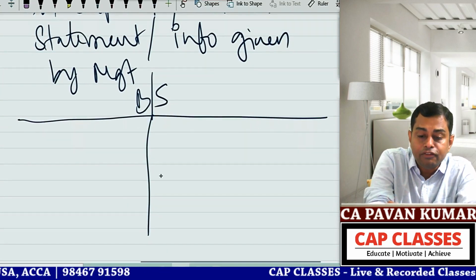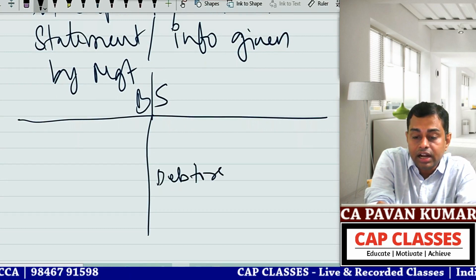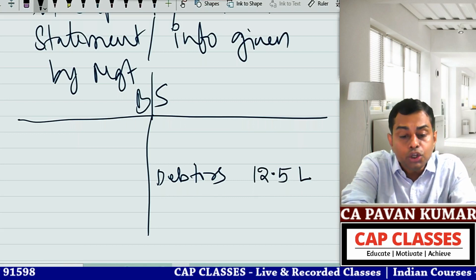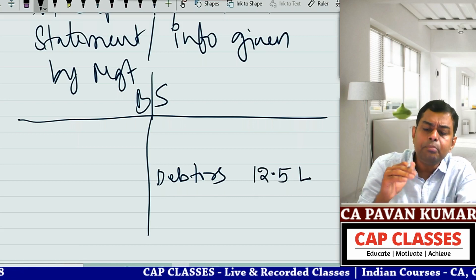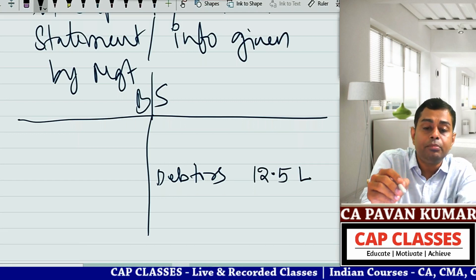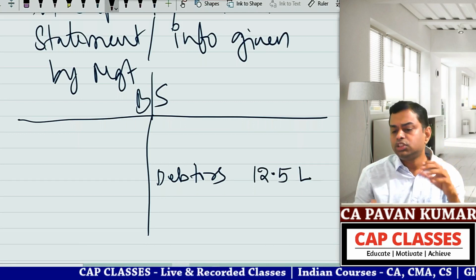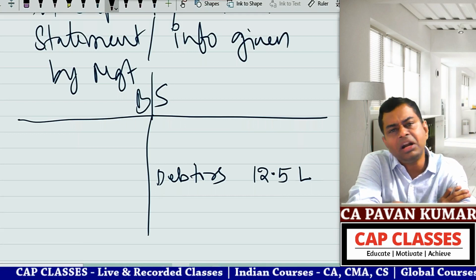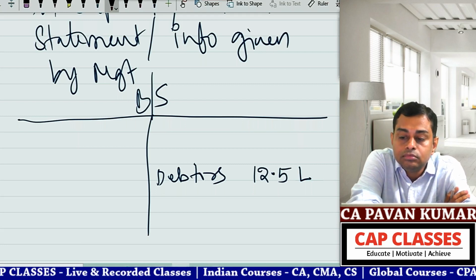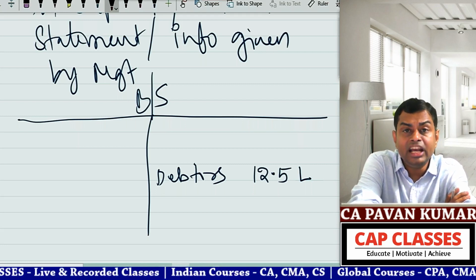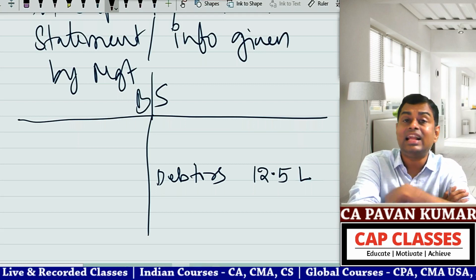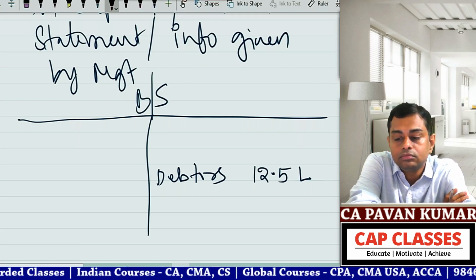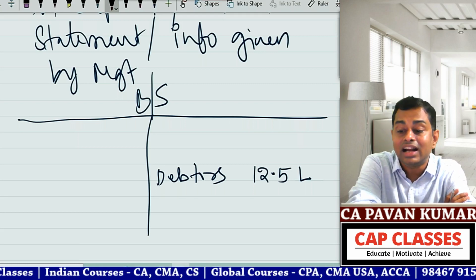debtors, 12.5 lakhs is there. Guys, you tell me, what is the meaning of this debtors 12.5 in the balance sheet of X Limited? Just try to think what management wants to communicate to you, either directly or indirectly. So Bhagyanath, can I say step 1, management is directly or indirectly telling me that they sell goods on credit? Yes, sir. Obviously, if they do not sell goods on credit, debtor will not be there.